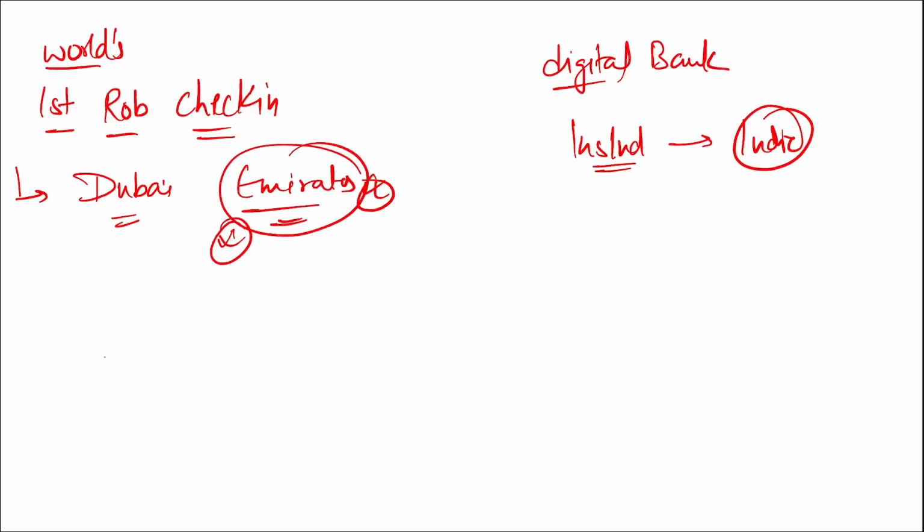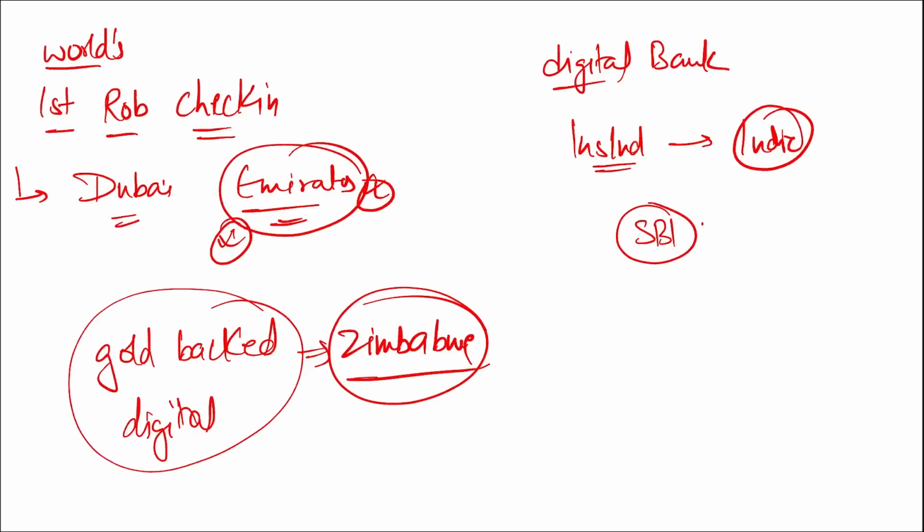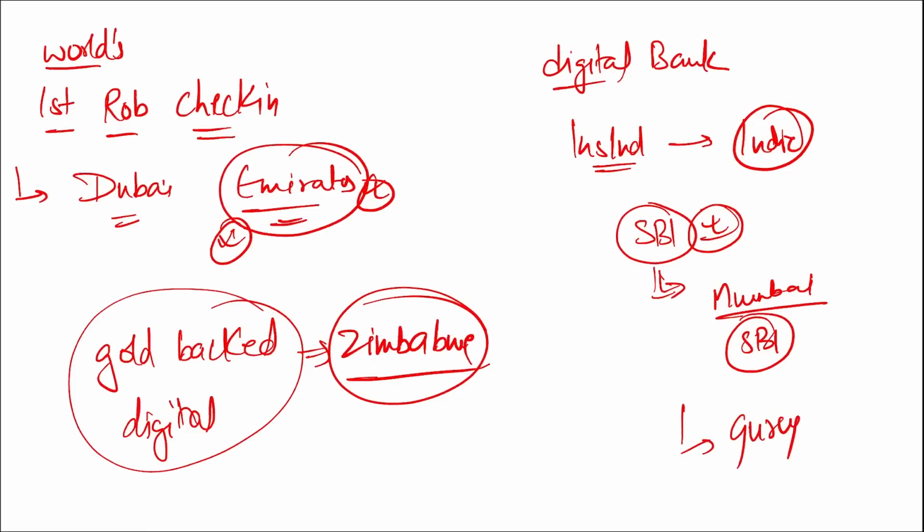correct? Then which country launched gold-backed digital currency? Gold-backed digital currency was launched by which country? It is your Zimbabwe. Alright, Zimbabwe launched the gold-backed digital currency. Then remember, the fourth startup focus branch was launched by which bank? It was basically focusing on startups only, to provide loans. It was launched by SBI, and no collateral will be required to provide such loans. The fourth startup focus branch was launched in Mumbai, and upcoming branches will also be launched in the Gurugram area of Haryana.